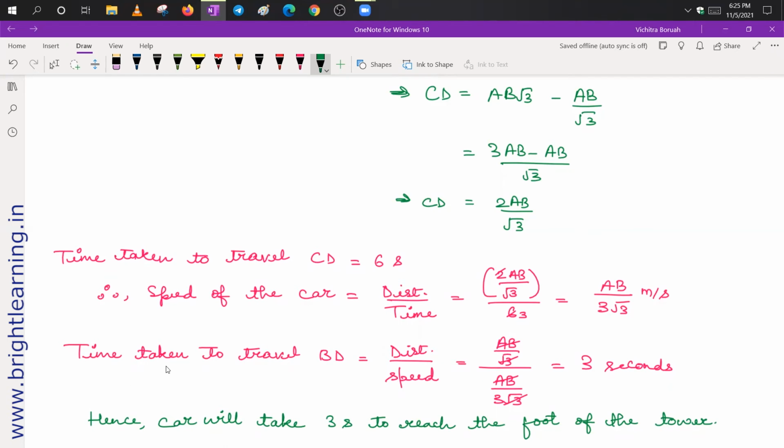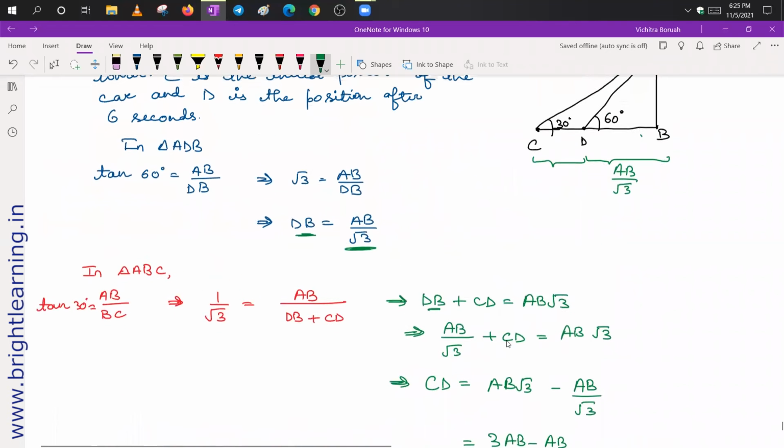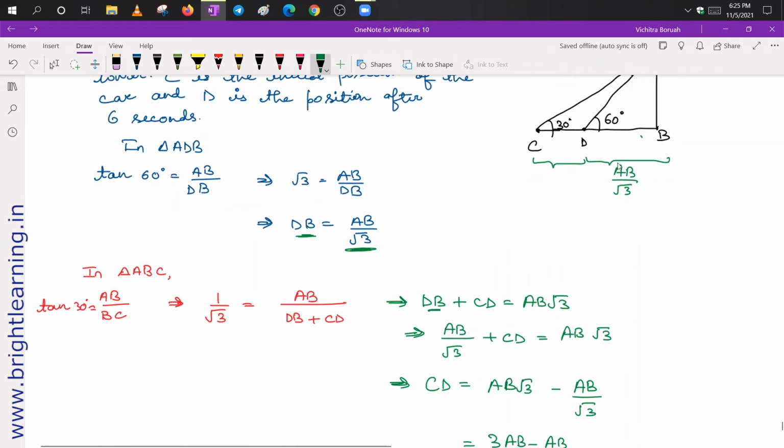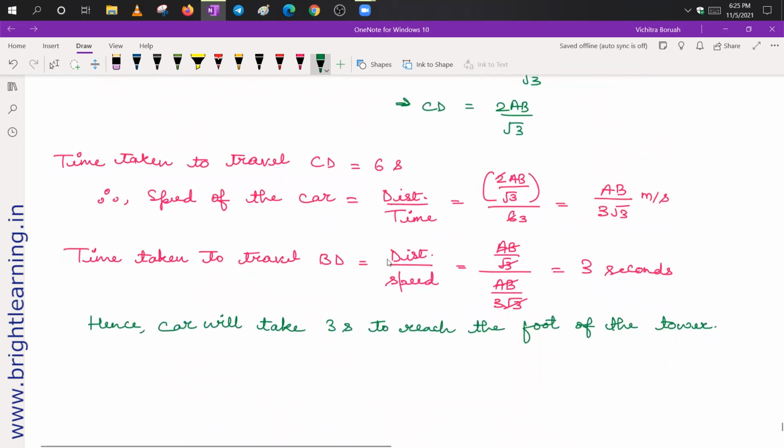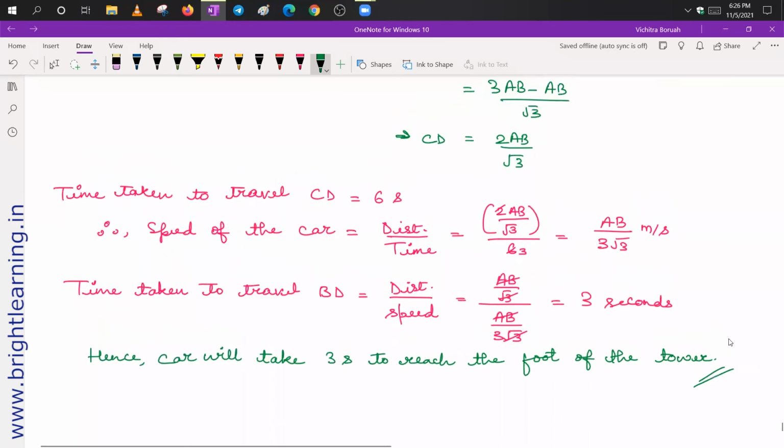Okay. And time taken to travel distance BD. So it is again using the same formula, that is distance upon speed. Now in this case, distance here, this distance BD. Okay, distance BD. So DB distance or BD distance, it is equal to AB upon root 3. So here, in place of distance, I have put AB upon root 3 divided by speed of the car. The speed of the car, it is AB upon 3 root 3. Next, cancelling out the terms, we are left with 3. So 3 seconds, it is the required time taken to reach the foot of the tower. Okay, so this is our required answer.